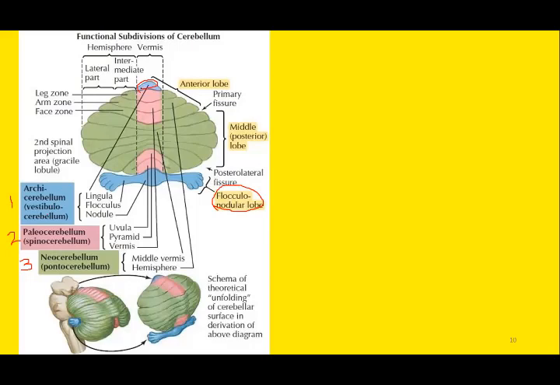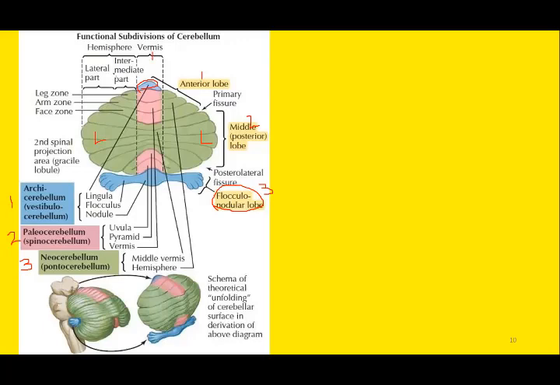The vermis area is the paleocerebellum, and the lateral zones, these are the areas of neocerebellum. So we can divide cerebellum on the basis of lobes: anterior lobe, posterior or middle lobe, and flocculonodular lobe. We can classify cerebellum on the basis of zones: midline, single zone, vermis.